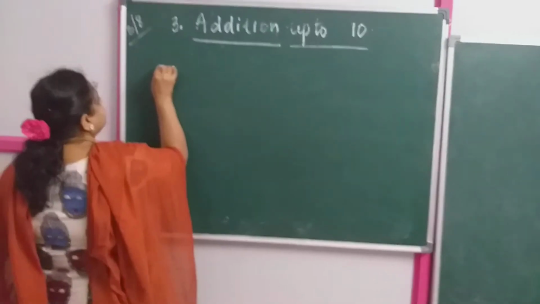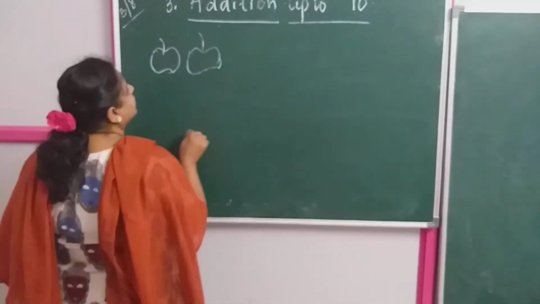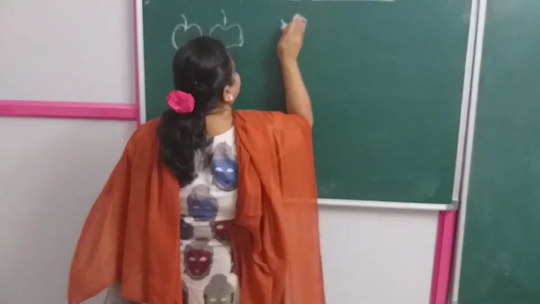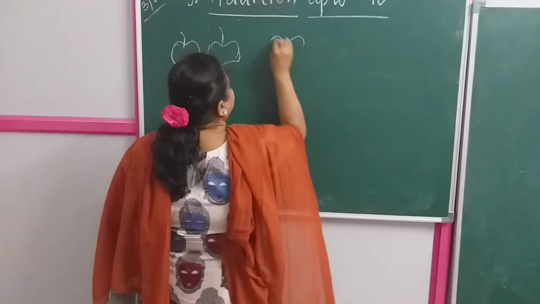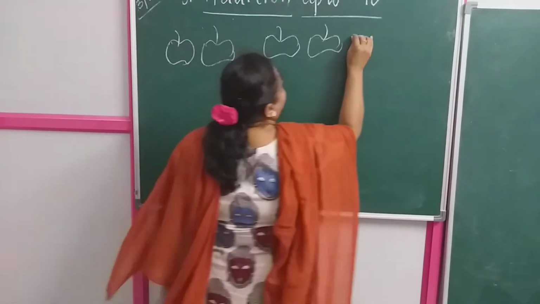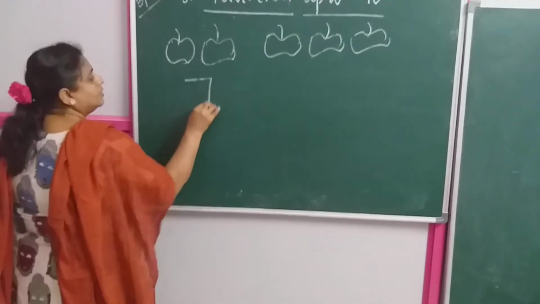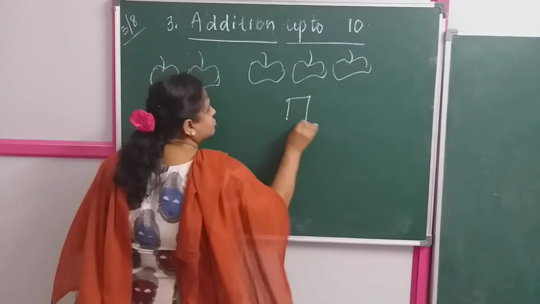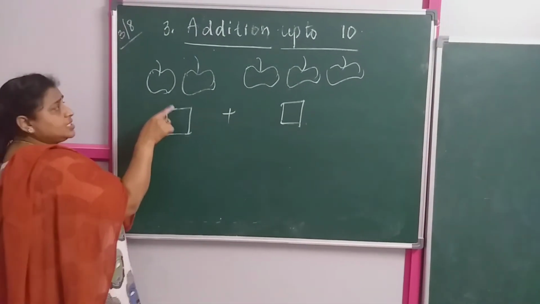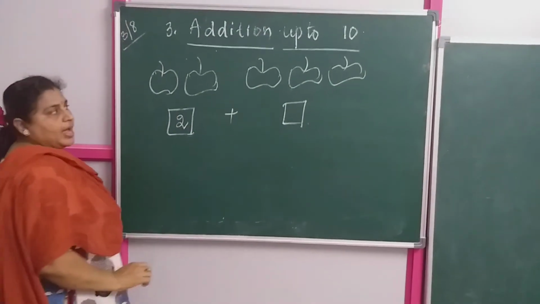I'm just explaining with one example, children. Then you are going to solve that page. Now I have here how many apples? 2. 1, 2. You are going to write 2 apples here.